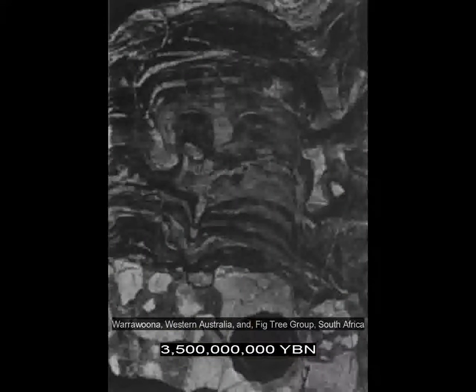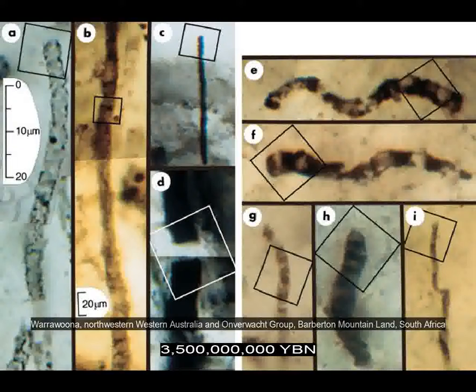Oldest fossil evidence of life. Stromatolites. Oldest fossils of an organism, similar to cyanobacteria. 2.8 billion years will pass before the first animal evolves.